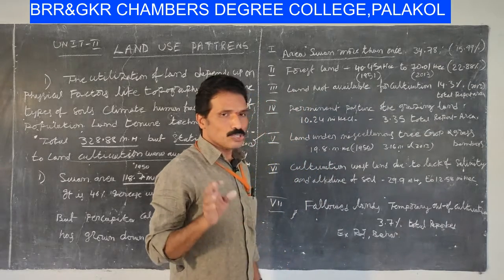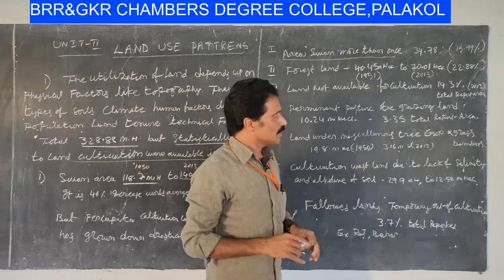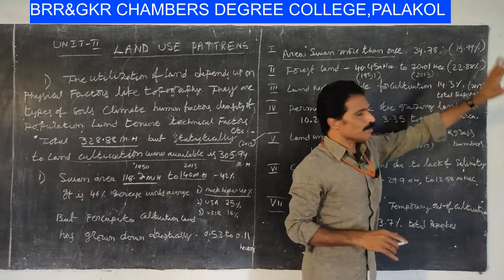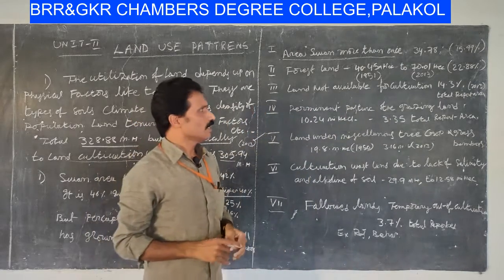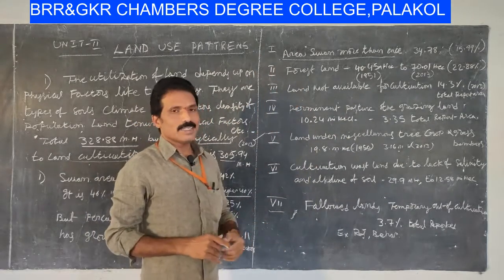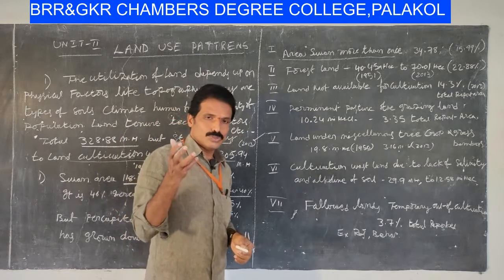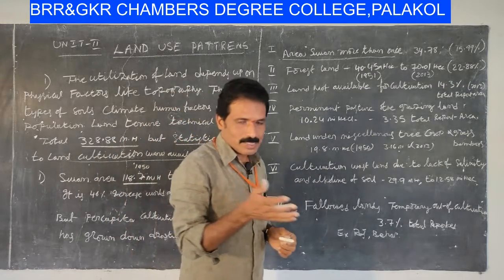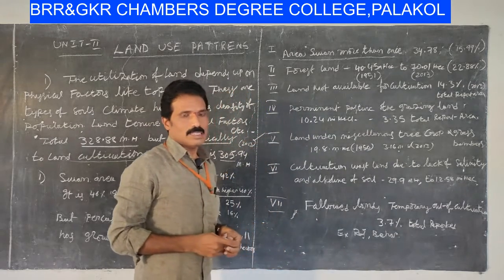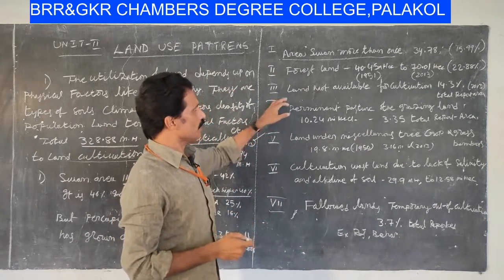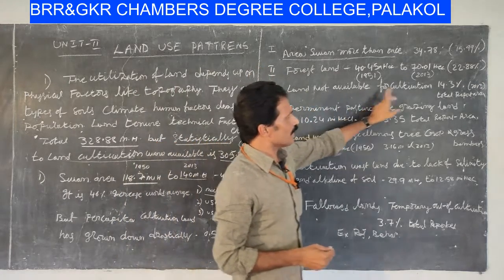So that ratio to the total reported area is 22.88%. It is a very important thing. We are becoming aware that India is going into a green forestry zone. Right. The third most significant land use is land not available for cultivation.